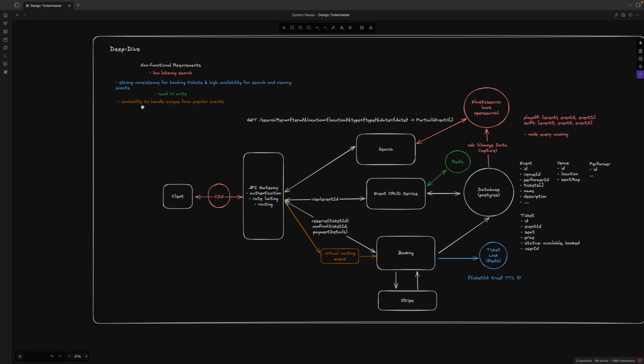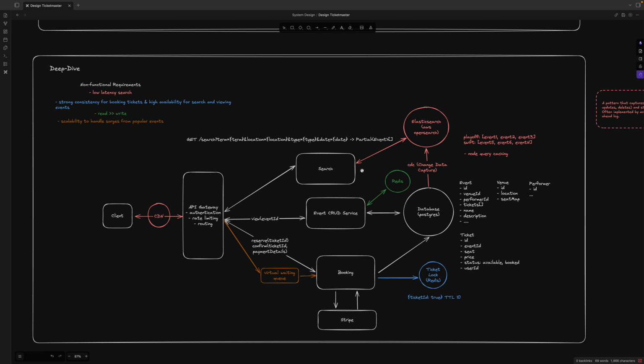And for scalability, to handle searches for a popular event like Justin Bieber, we can integrate a virtual waiting queue to make sure the booking can handle the load. We can also use Kafka here for event streaming under heavy load. Then it will process order by order, so it can handle very popular events. So this is the high-level idea about the design of Ticketmaster. Thank you.